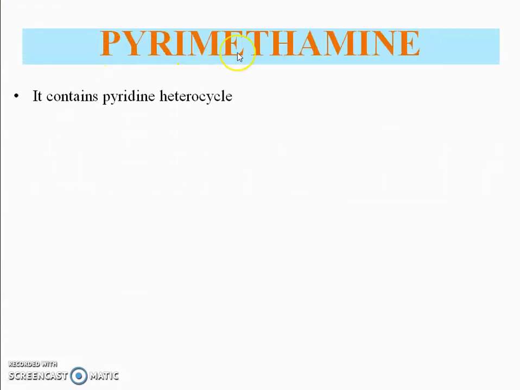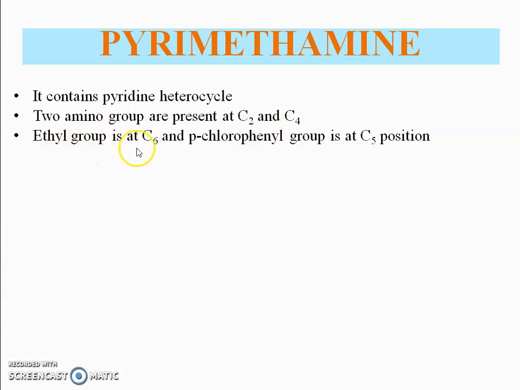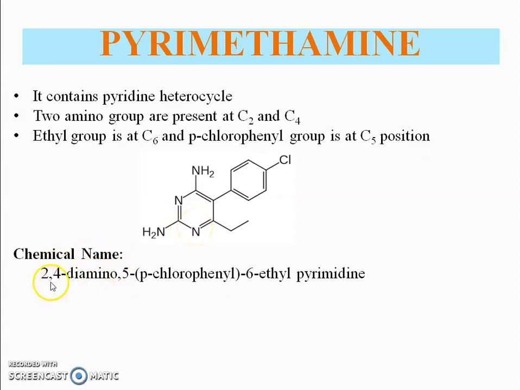Next drug is pyrimethamine. It contains pyrimidine as a heterocycle. It contains 2 amino groups at positions C2 and C4. An ethyl group is present at the C6 position while a para-chlorophenyl group is at the C5 position. This is the structure of pyrimethamine. Chemical name: 2,4-diamino-5-para-chlorophenyl-6-ethyl pyrimidine.